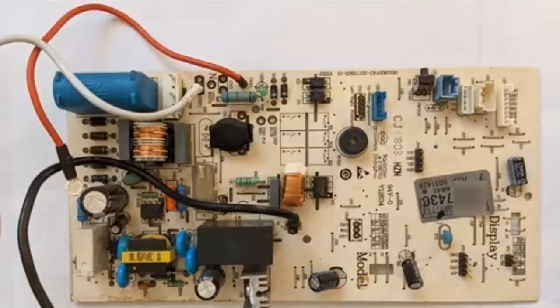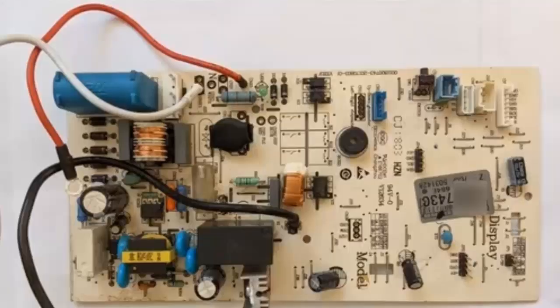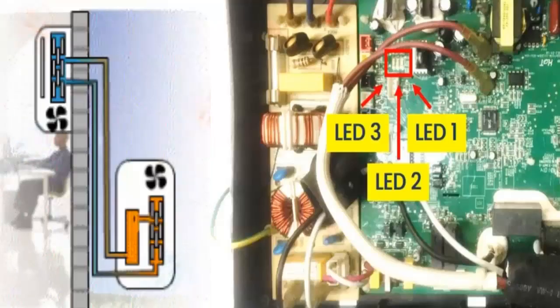14. Issues with the electronic control board. A. Check connection, position, and condition of temperature sensors. B. Check for swollen capacitors on the board or signs of overheating. C. Verify the LED indicator on the board. D. Check the condition of the signal cable or communication between boards.